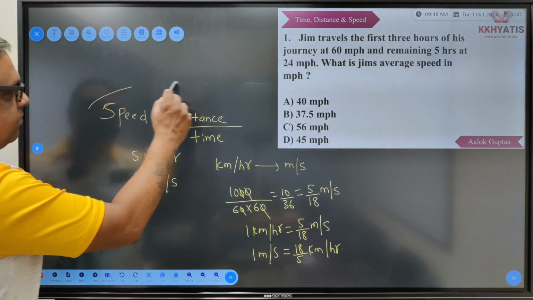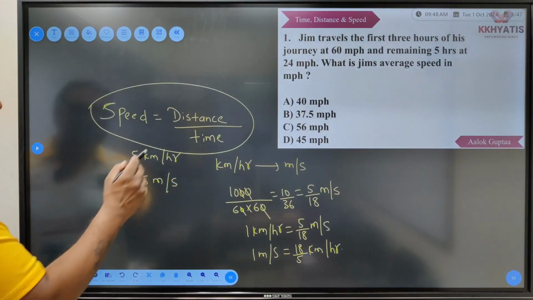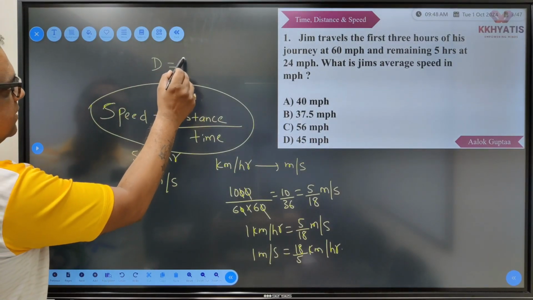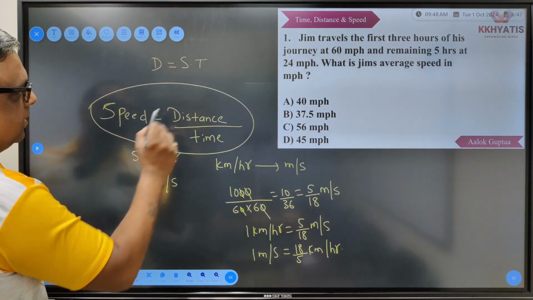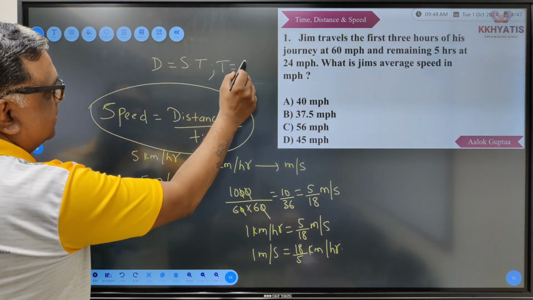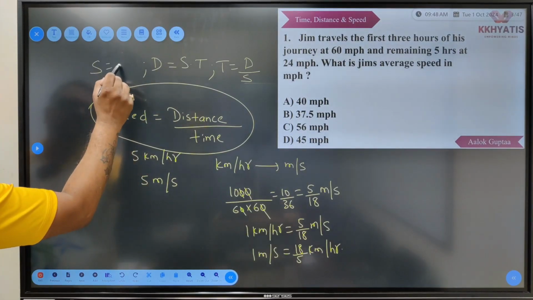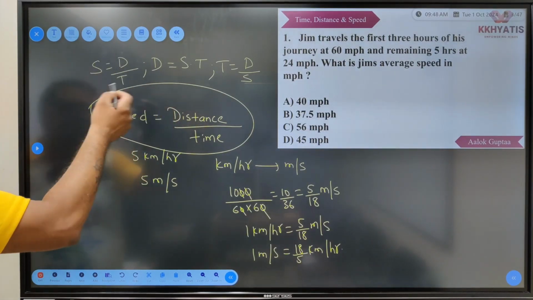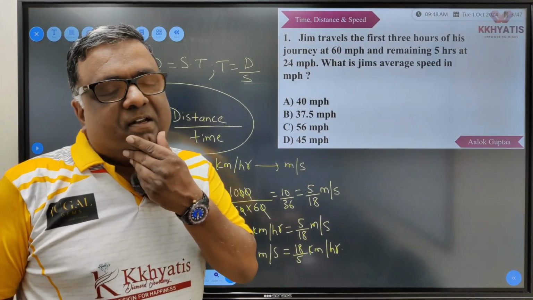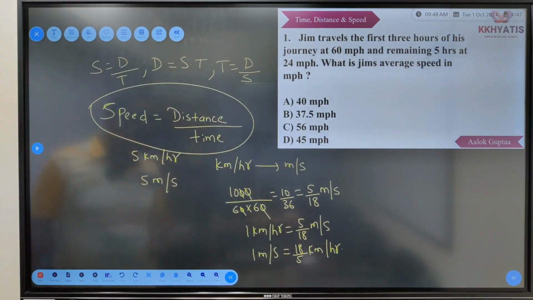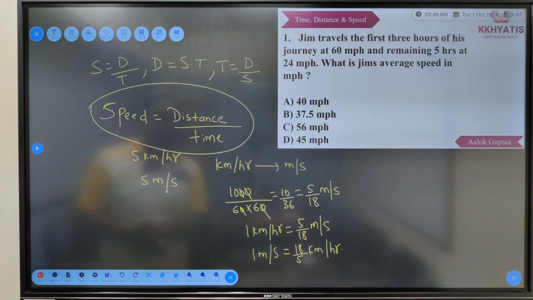So now this particular formula we can use in various things. For example, तो distance क्या बन जाएगा? Speed into time, और time क्या बन जाएगा? Distance upon speed, और speed है distance upon time. So in any of these formats, they all mean the same thing, right? So we will use all these formulas when we are trying to solve the problems.